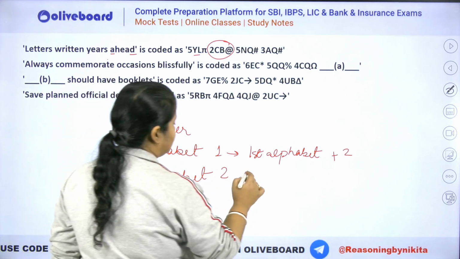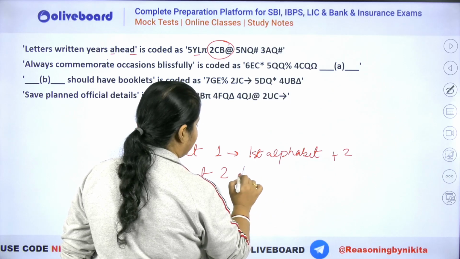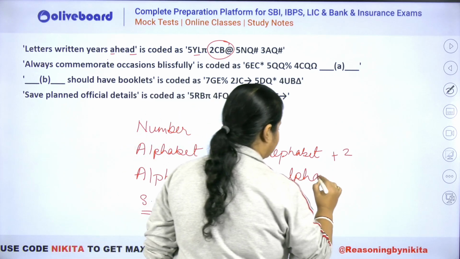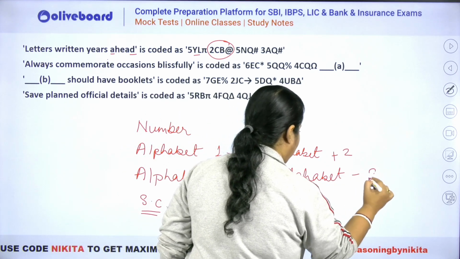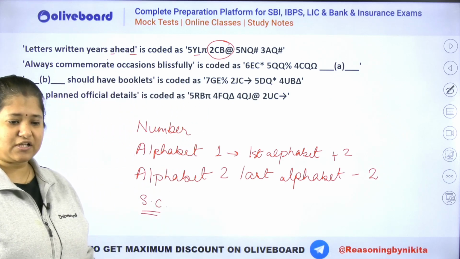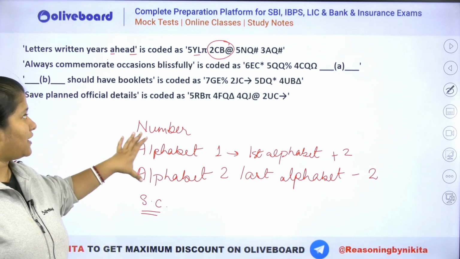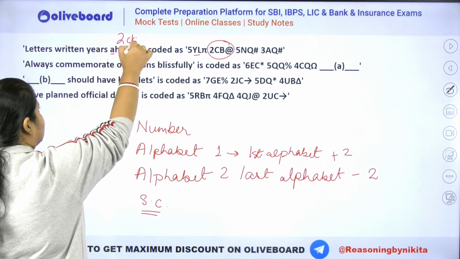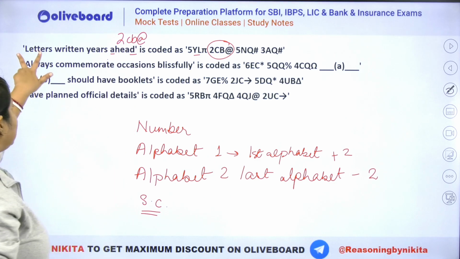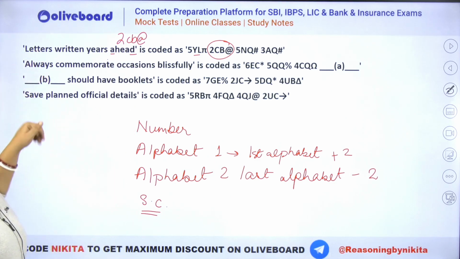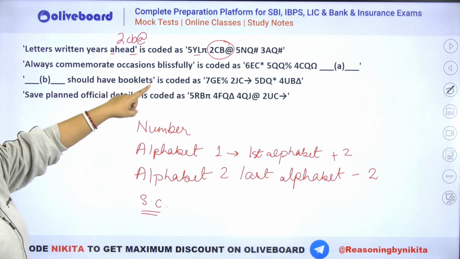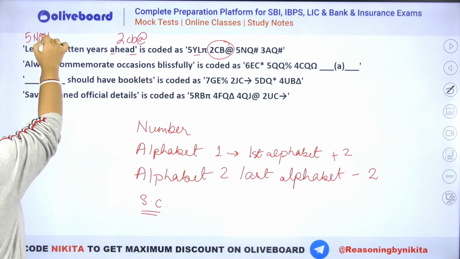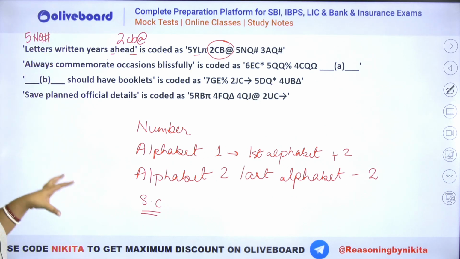And alphabet 2 is last alphabet -2. Okay, so we have understood the logic for these two alphabets here. Once we have understood, we know that 2CB at the rate is for this. ठीक है. Similarly, letters के लिए क्या होगा, L, IJKL, MN. So we should have N here. You can see we have 5NQ hash. Written WXY. So we should have a Y.